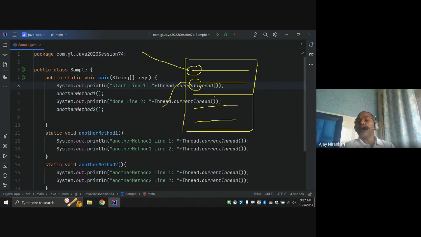So what do you mean by dependency here? Let's say I want the sum of two numbers. If this line is getting the two numbers, then I can apply the sum, right? If this line is getting the two numbers, then I can go on to the sum. So this kind of activity always goes one by one, right? If this work starts, I want to sum, but they don't find any two numbers, how are they going to sum, right?